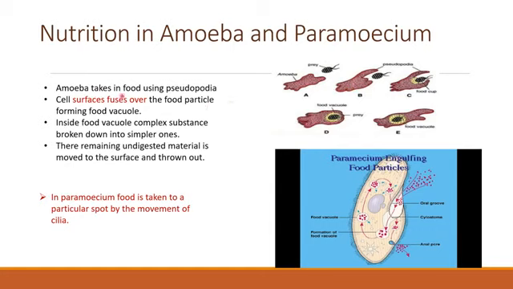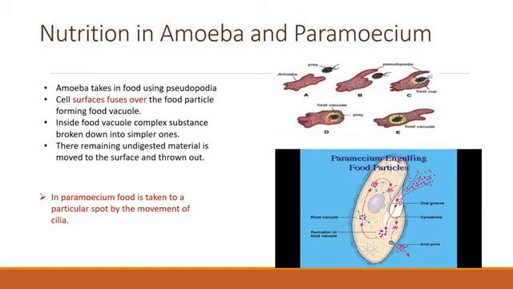Amoeba takes in food using pseudopodia. Here is the food, the prey of amoeba. Amoeba tries to go near the food, it will extend one of its pseudopodia. It will surround the food with the pseudopodia, and then the food vacuole will break down the complex substance.